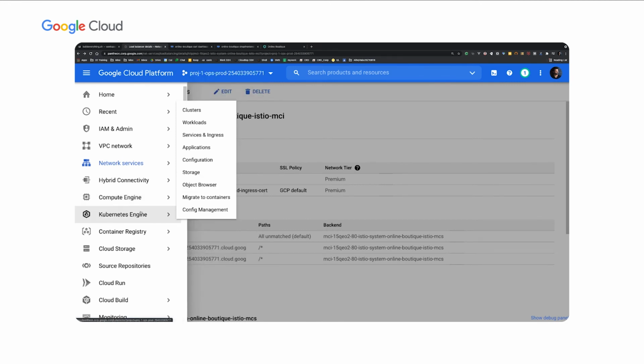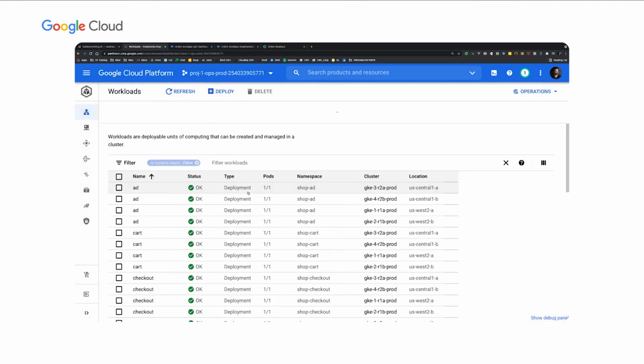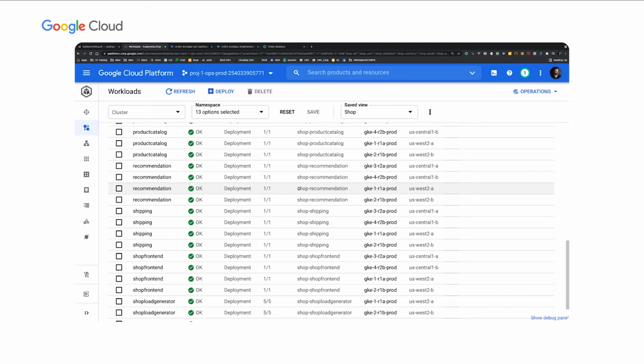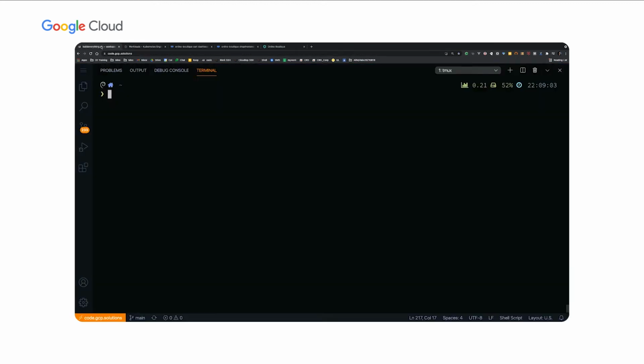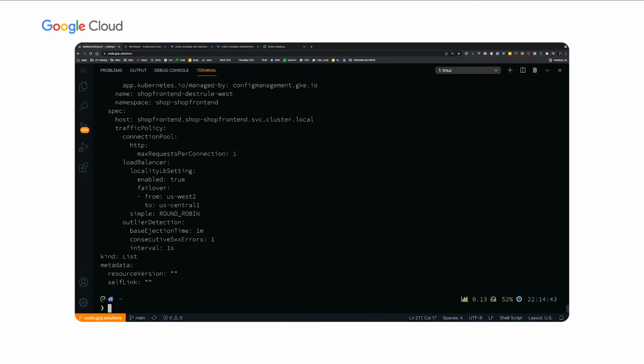I'm going to go back into Kubernetes workloads, and I have a load generator running for the online boutique. And you notice that my load generator is only running in the West 2 regions. And this is so I can show you locality load balancing. I also have locality load balancing configured, but only for the shop front end application. And the reason is just for this demo purposes. So let's go to the console. Let's go to one of the clusters, GKE1, for example, and I'm going to show you the destination rule that's running for the shop front end.